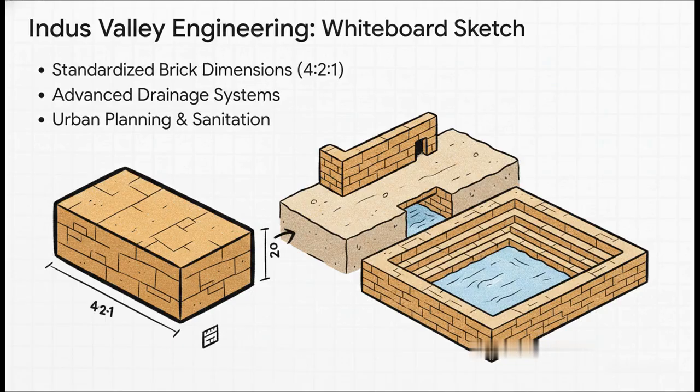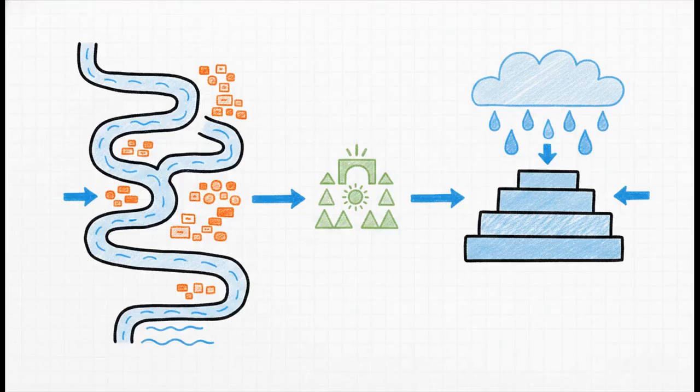Furthermore, researcher Michel Danino found that their fired bricks followed a strict 4:2:1 dimensional ratio. That reveals an advanced surveying and geometric brilliance that is just staggering. You can see this mastery perfectly preserved in the watertight engineering of the Great Bath at Mohenjo-Daro. The big takeaway here is that these ancient layouts weren't just random or arbitrary, not at all. They were direct, practical responses to hydrology, climate, and topography.